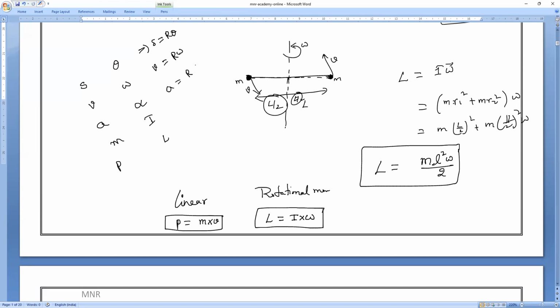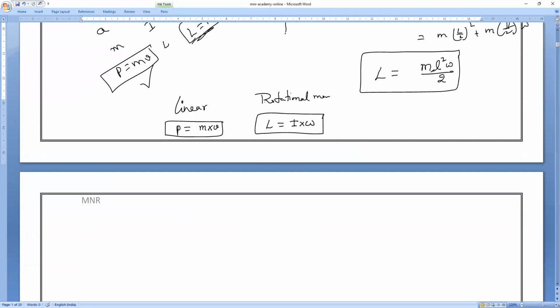A is equal to R alpha. Next, moment of inertia is equal to, what is the formula? Moment of inertia is equal to M into R squared, and L is equal to I into omega. Here P is equal to mass into velocity, this is linear momentum, and this is angular momentum. So that is what you have to remember.